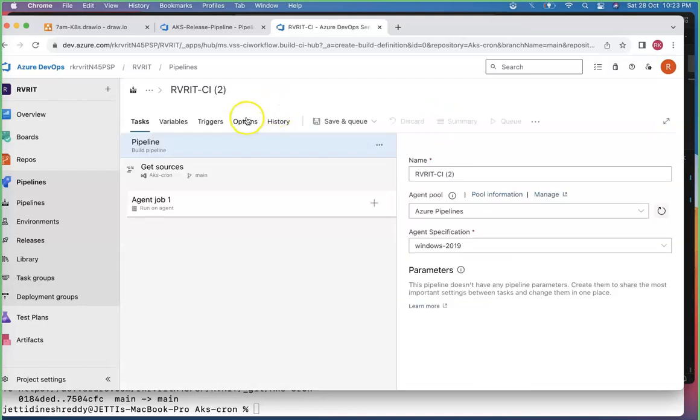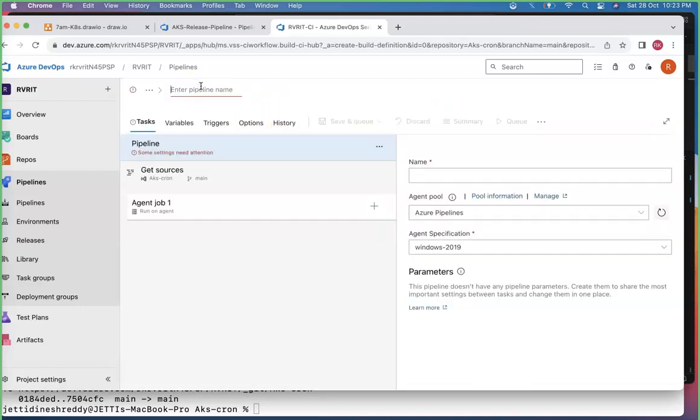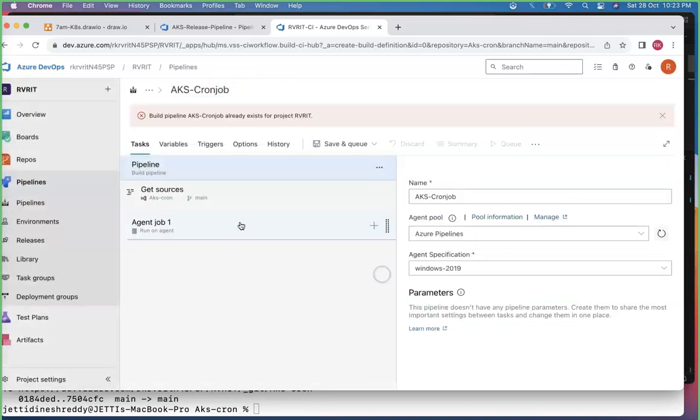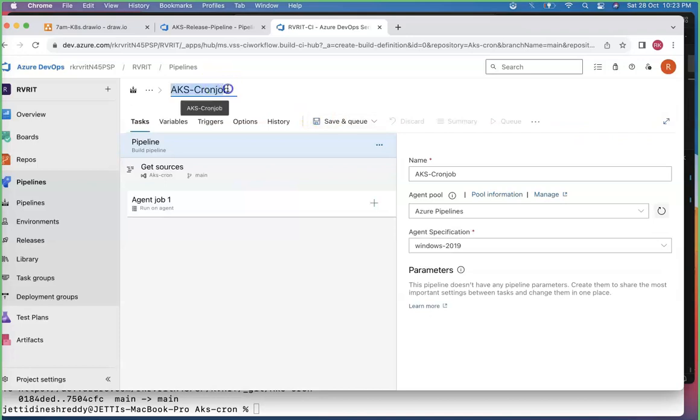I'm naming it AKS cron. I'm creating one build pipeline, AKS CronJob, team. All right, one already exists in the project, they're saying. Okay, fine. I'm just giving CronJob 1, otherwise it's CronJob 1.0. All right, so once this is done, team, now what exactly am I going to do?